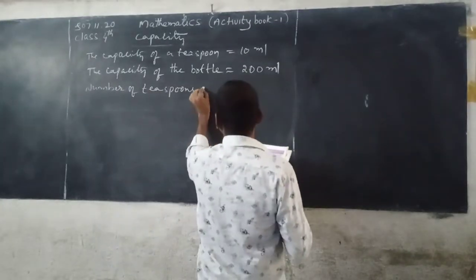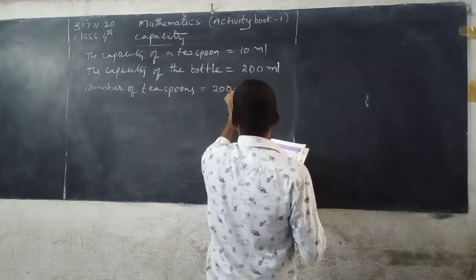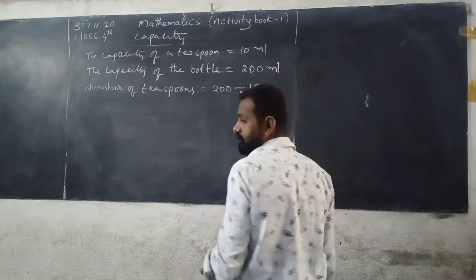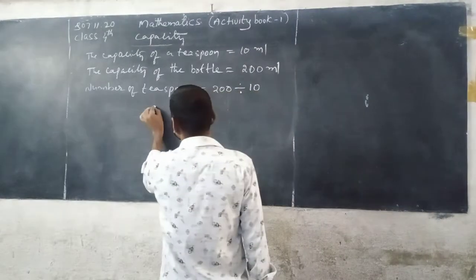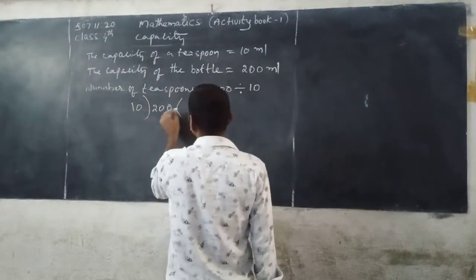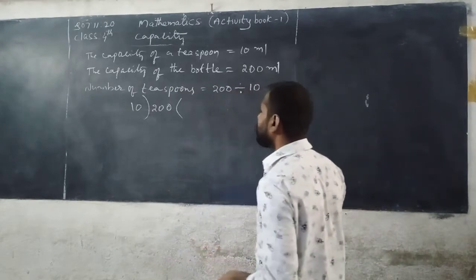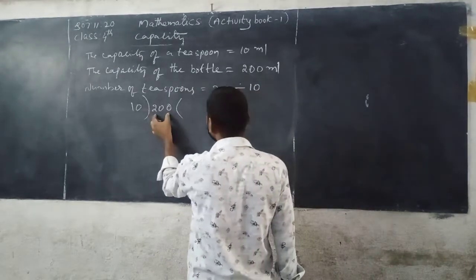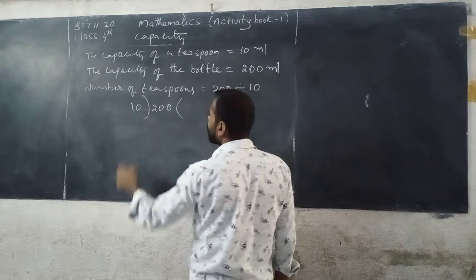is equals to 200 divided by 10. Here 200 is taken as dividend and 10 is taken as divisor.